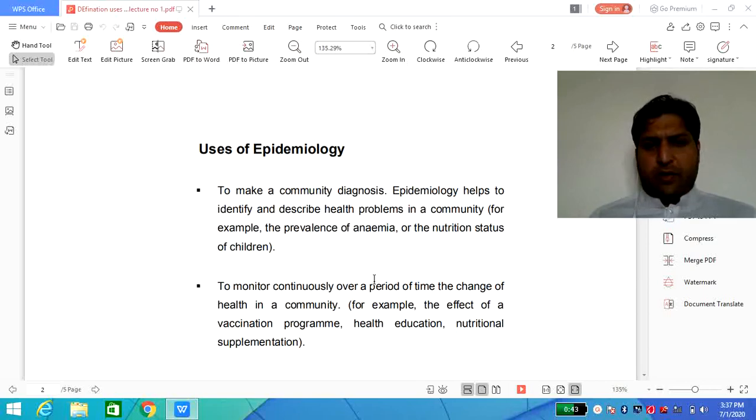Example, the prevalence of anemia or the nutritional status of children. A lot of parameters are there, and we have mentioned in detail that they have a direct effect on the health status in the health system. So this is an important application of epidemiology, in order to identify and diagnose all the parameters which have a direct relation with the health system.